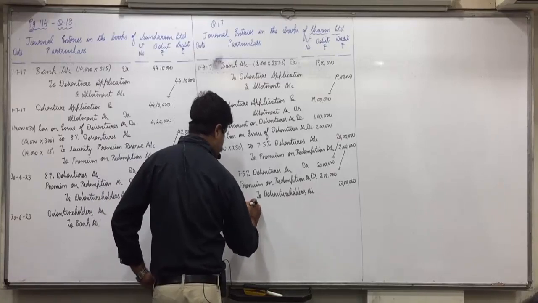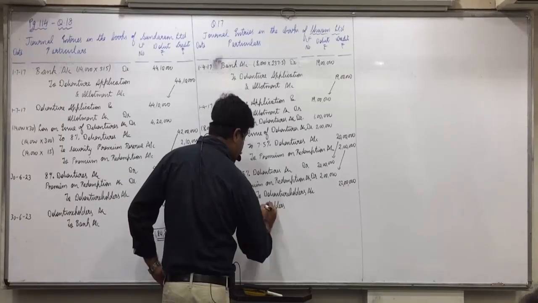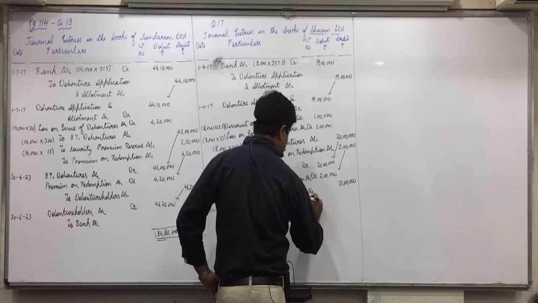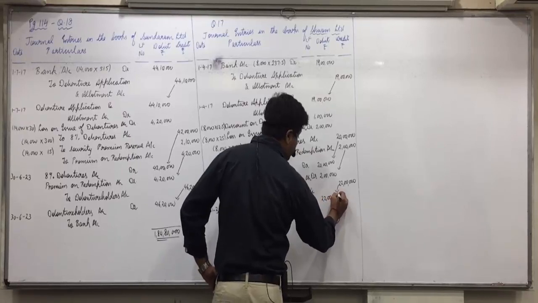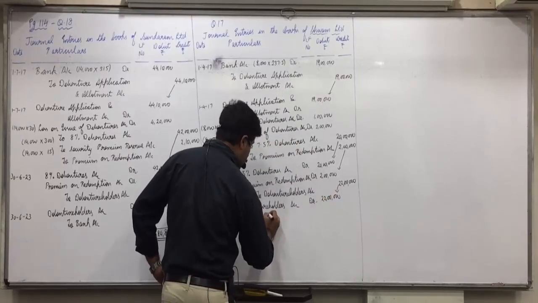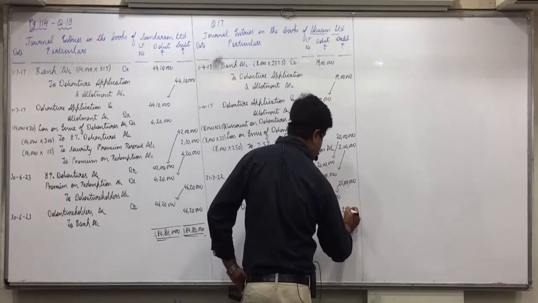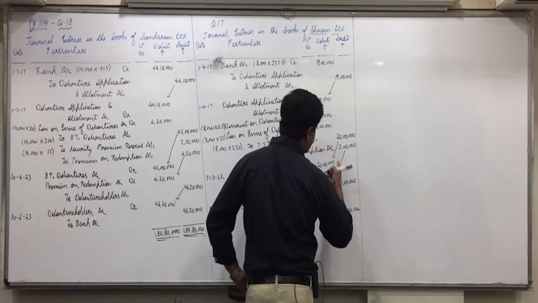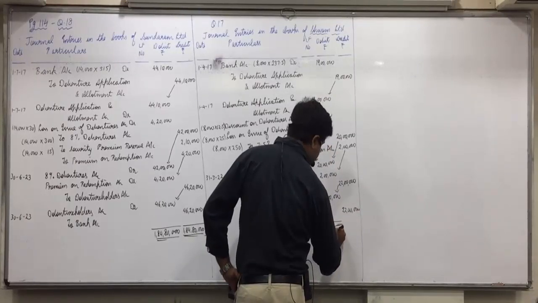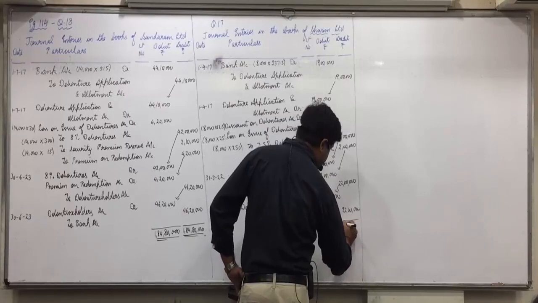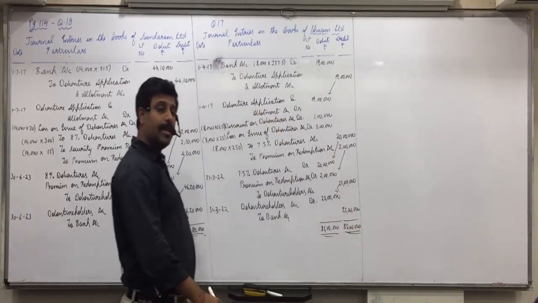Debenture holders are the receiver, debit the receiver, debenture holders account debit with full amount 22 lakhs, and to bank account, bank is the giver, credit the giver with full amount 22 lakhs. 66 and 19, 85 lakhs. Did everyone understand this?